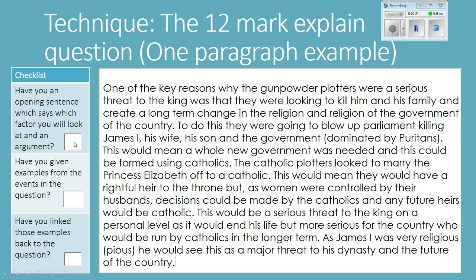So have we got an opening sentence which says which factor we're going to look at, and an argument? Yes, we have. Have we given examples from events in the question? Yes, we have. And again, have we linked those examples back to the question? Yes, we have. And finally, using the example at the end to go right the way back to the question. So we've got our explanation dotted throughout our paragraph here.